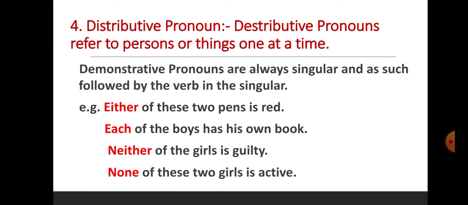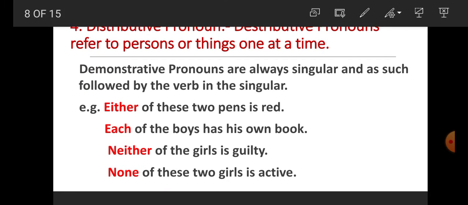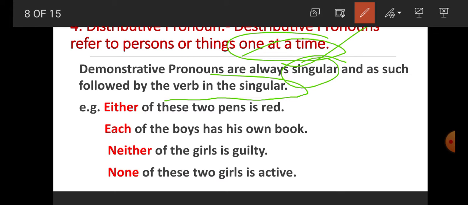Number 4 student, distributive pronoun. Distributive pronoun refers to persons or things one at a time. This is very important. Distributive pronouns are always singular and as such followed by the verb in singular. This is also very important, student, that distributive pronouns are always singular and the verb also singular.